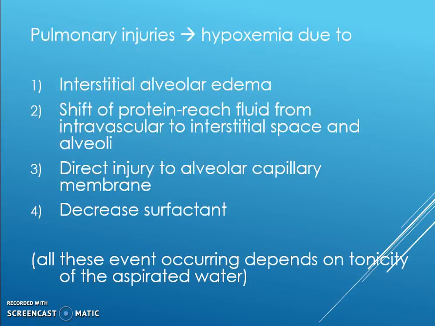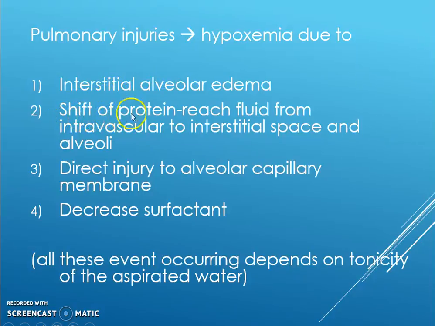So when this happens, it will cause what we call pulmonary injury because of the aspiration, leading to hypoxemia. Hypoxemia or hypoxia means that there's low oxygen in the blood, low oxygen that can be carried in the blood, and all of this is due to the alveolar edema, the interstitial alveolar edema, because the protein-rich fluid pulls the water into the alveoli.